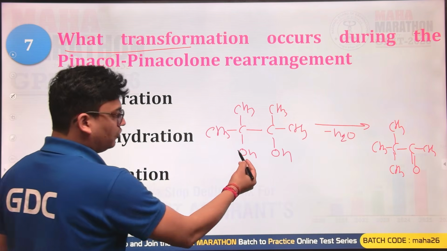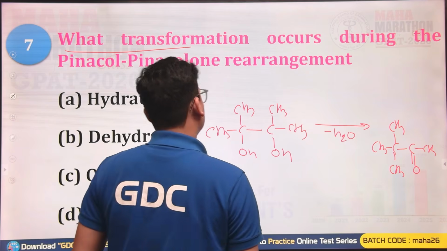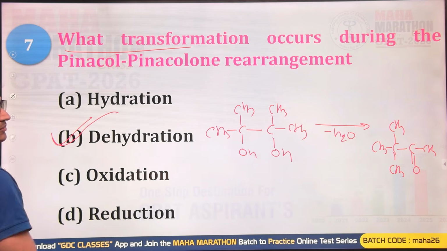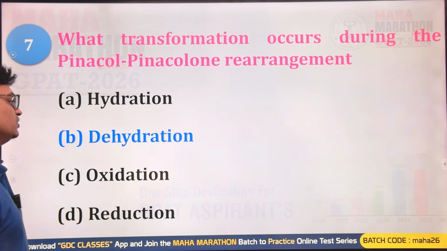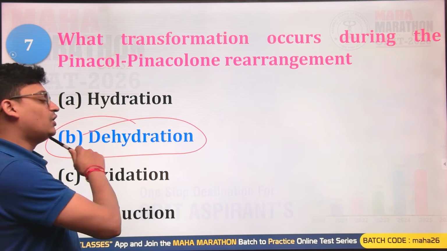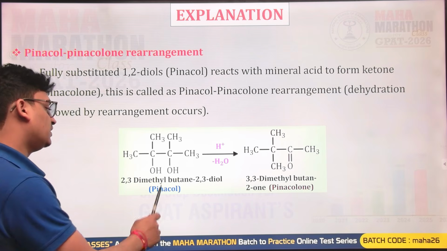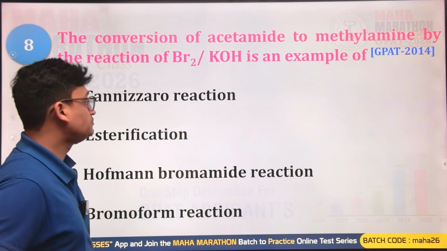This is a pinacol, and this was the pinacolone. So in this pinacol to pinacolone conversion, we have dehydration, simply the removal of a water molecule. So by dehydration, pinacol can be converted into pinacolone.